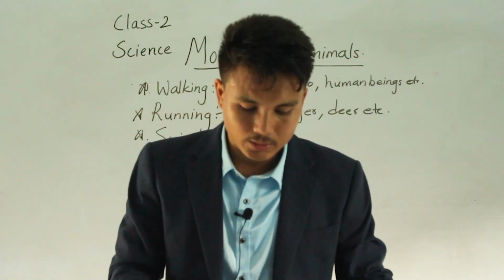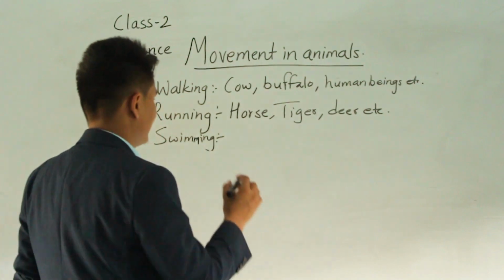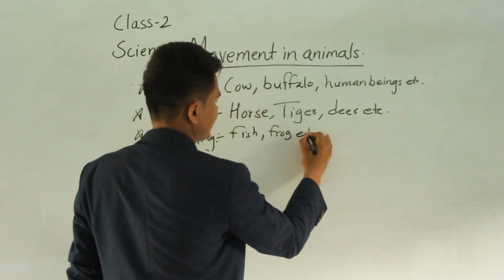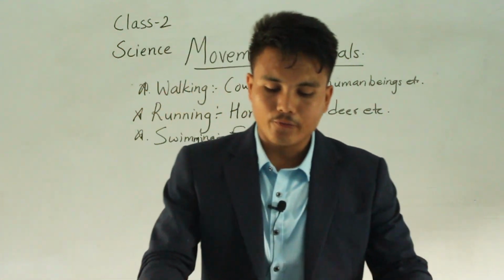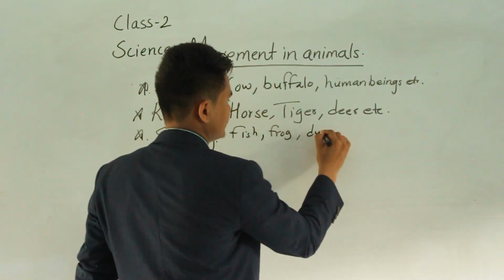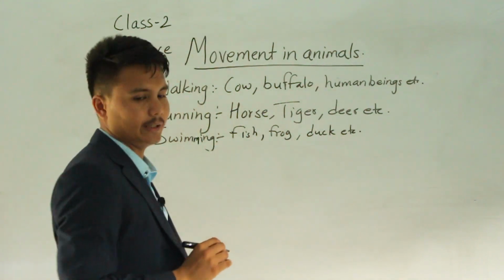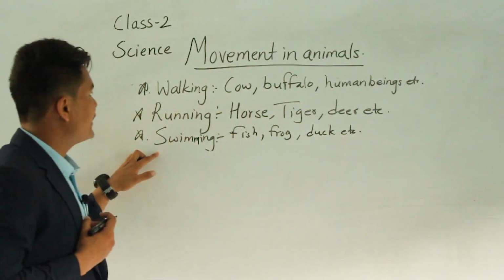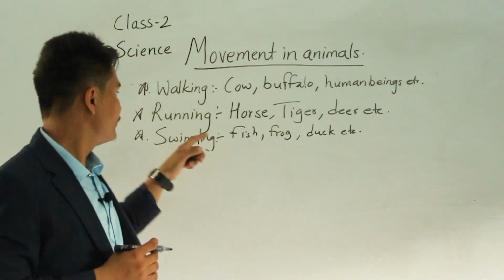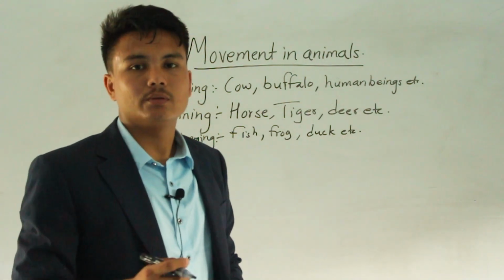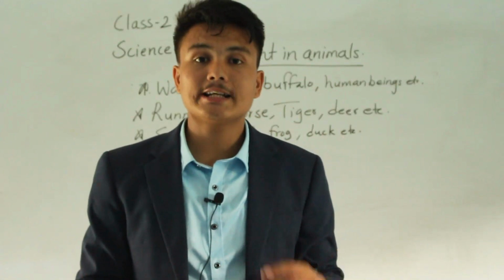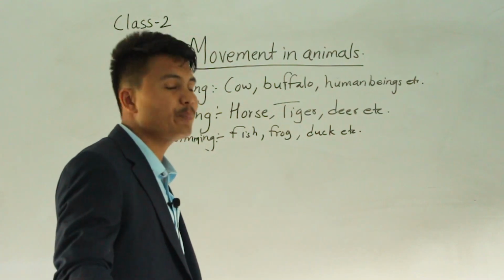Just for example, fish, write it down, fish, frog, etc. All the fishes, frog, and also we have a duck as well. Do you know duck? So we human beings can walk. We can run as well. We can swim as well. We have that ability. That's why we are higher animals. We have all the abilities.